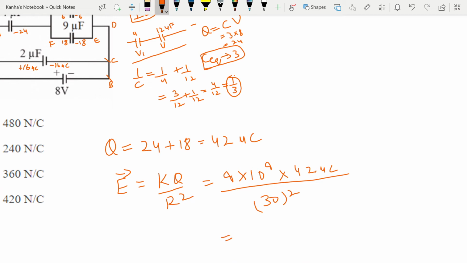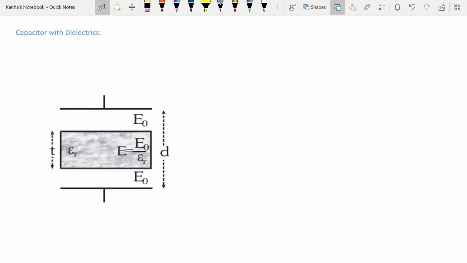This turns out to be 420 Newton per coulomb, which is the fourth answer.